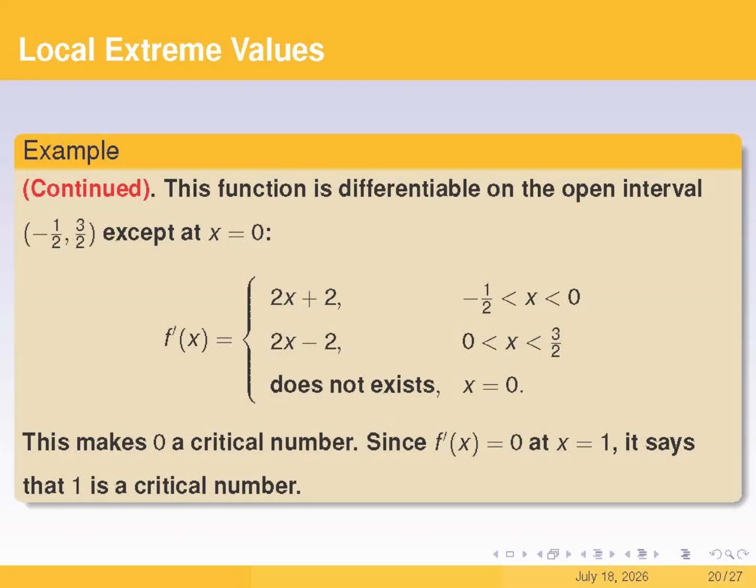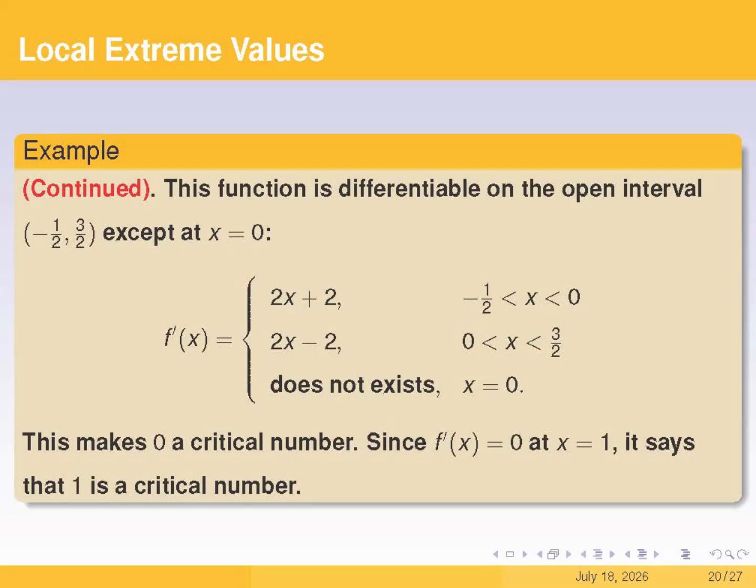Now, at the split point x equals 0, the derivative does not exist because if we calculate the left and right derivatives, we will find they don't match. So, x equals 0 is the first critical point. Next, let's look for where the first derivative is equal to 0. Looking at that same third line, we can see the derivative is 0 when x equals 1, which makes x equals 1 another critical point.